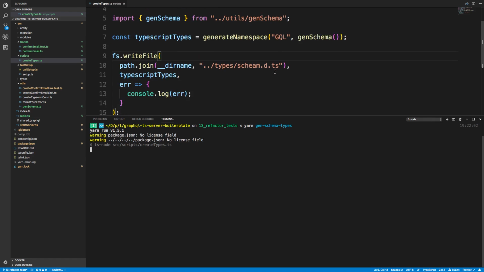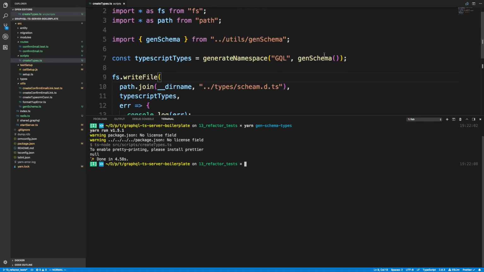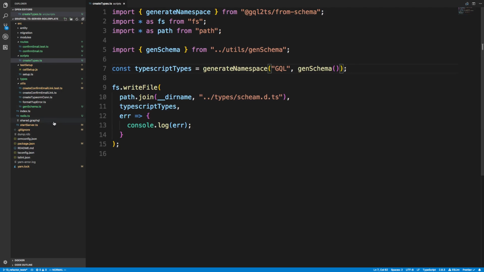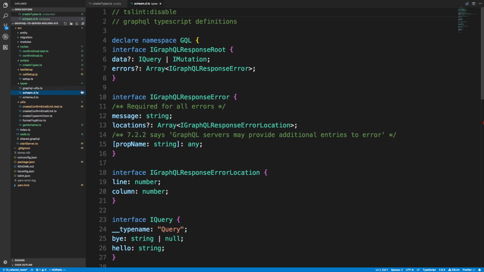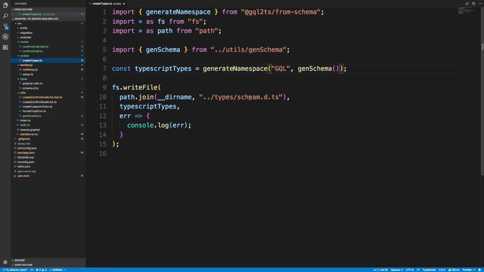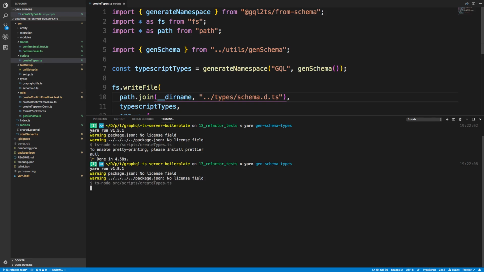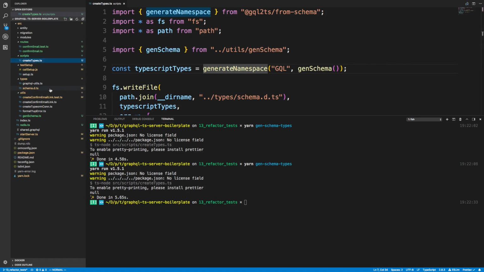This is why I wanted to move gen schema to its own little file, so now we can call gen schema like this in multiple places if we need to. Alright, so we created the new types. And okay, this is me misspelling it, I forgot to change the spelling. We can run that again. Okay, so we can now generate the types for our entire schema by first stitching it together and then just calling generate namespace on it. And we're good to go.